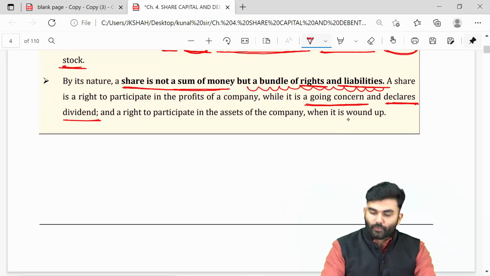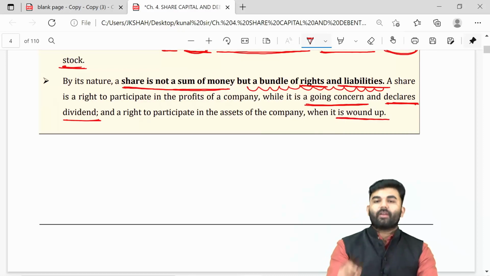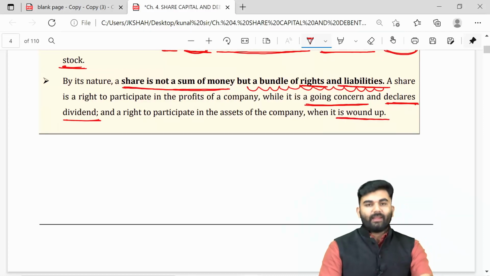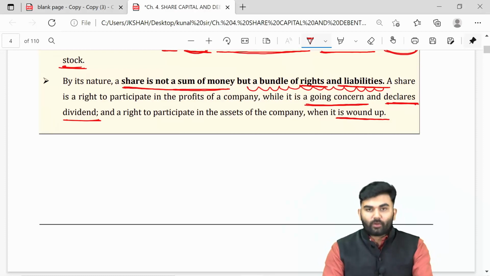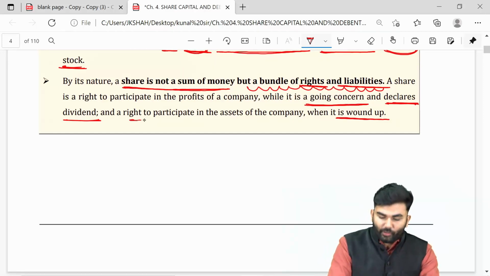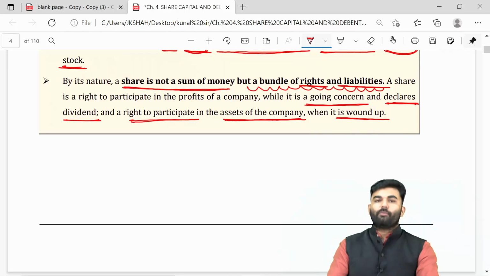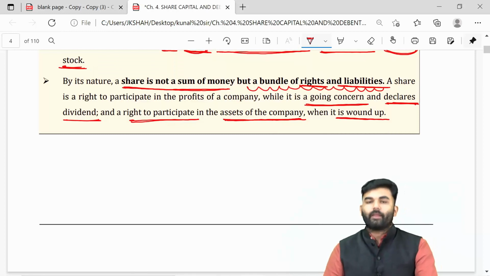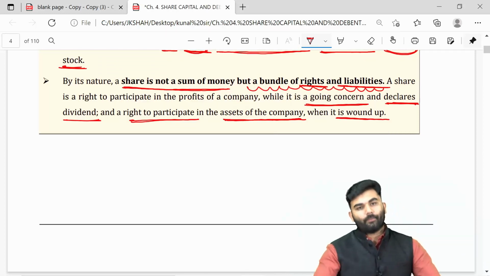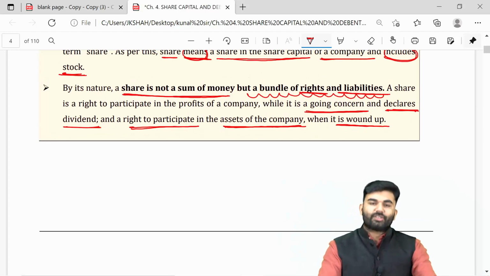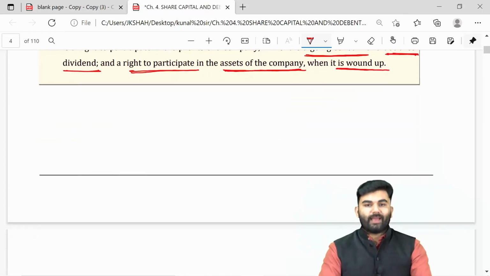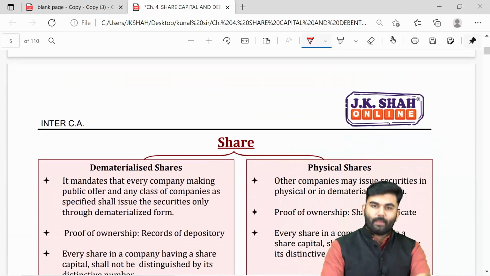However, if the company goes for winding up, you will have a right to participate in the assets of the company. So is a share a bundle of money? No, a share is not a bundle of money. In fact, a share is a bundle of rights and liabilities.